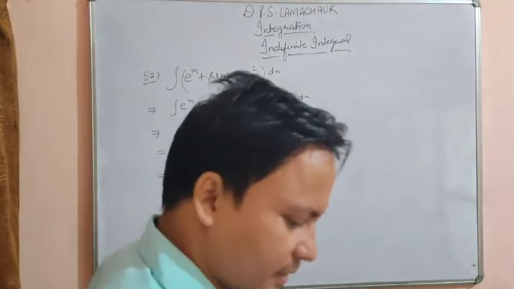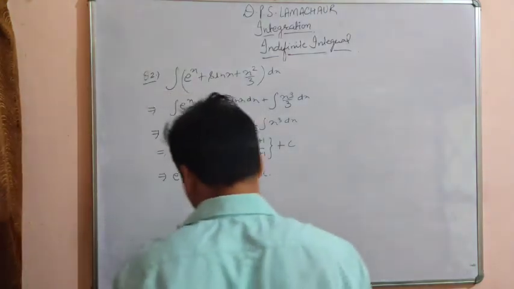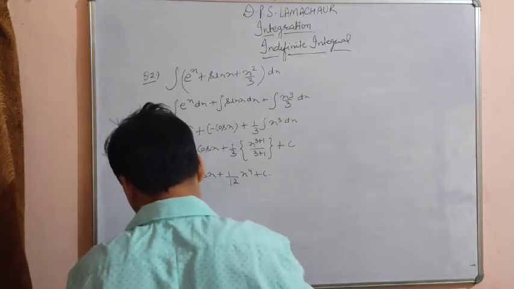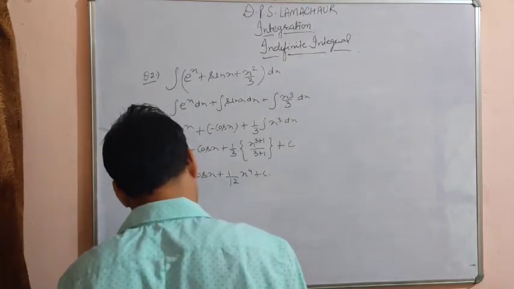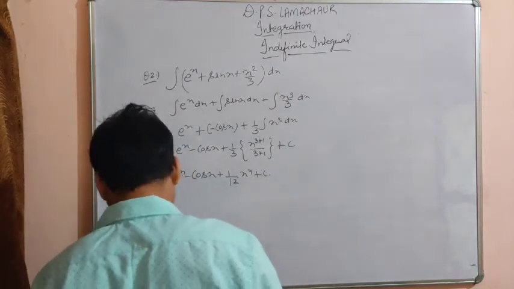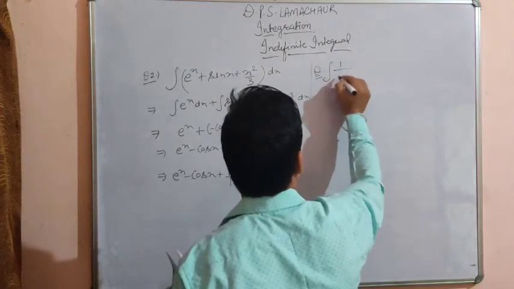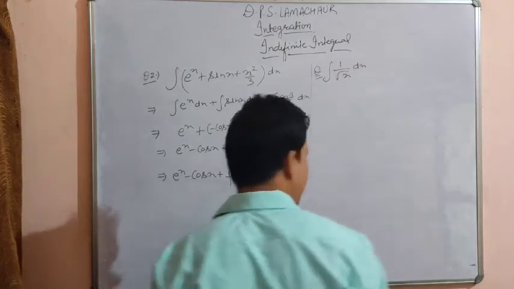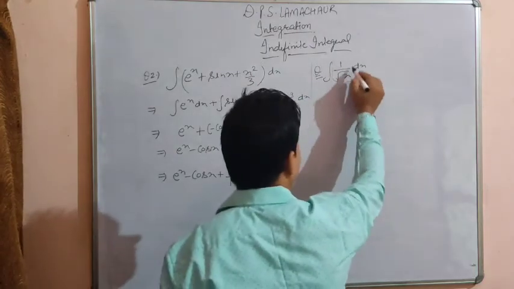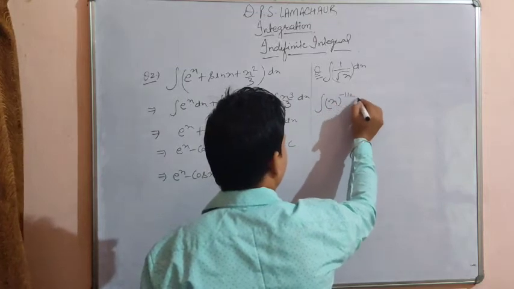Let us take some more examples, beta. Suppose we have to find the integration of 1 upon root x dx. This is a simple question. We have to find the integral of this integrand. This is called the integrand. So first we will write it like this: x to the power minus 1 by 2 dx.